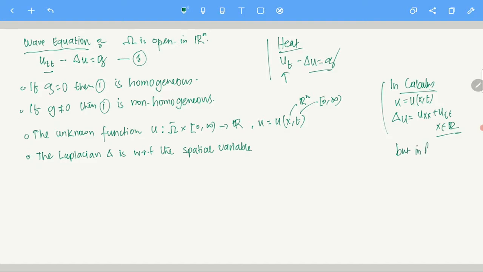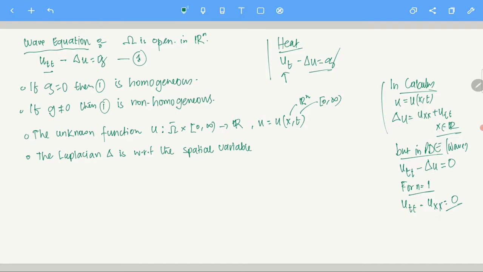But in PDE, not everywhere in PDE, just in the wave equation or heat equation, when we write u_tt minus Laplacian of u equals 0, for n equals 1, how does it look? It looks like u_tt minus u_xx equals 0, since the spatial variable here is x. Clear? So Laplacian of u would be u_xx plus u_tt in calculus, but I am not taking the u_tt part.